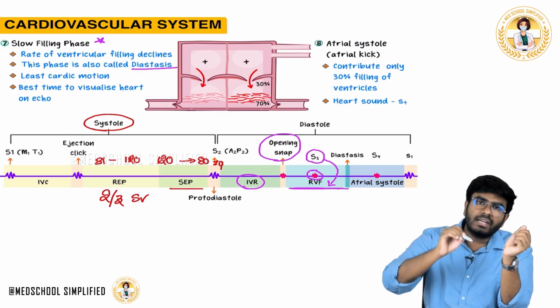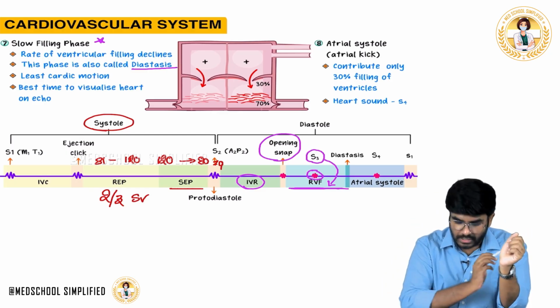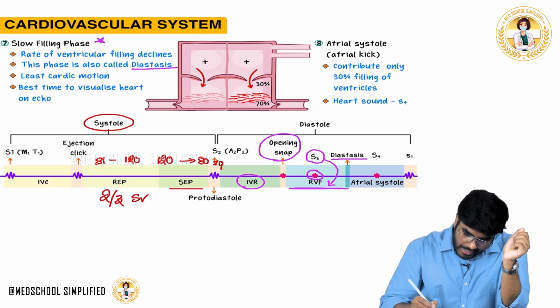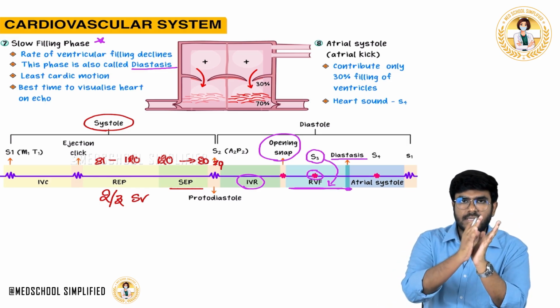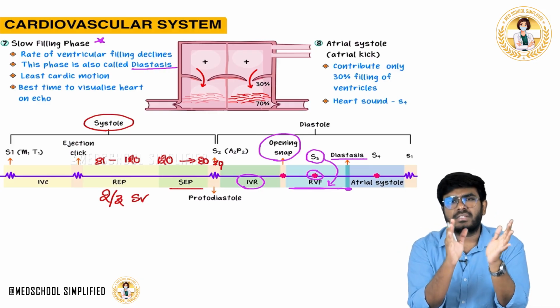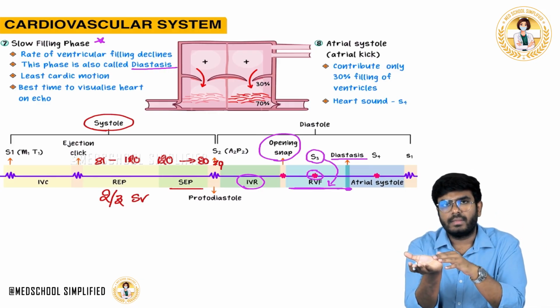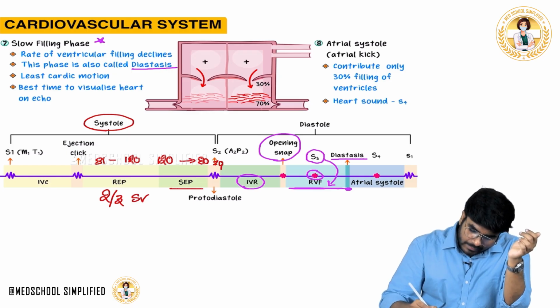Now it will directly fall into the ventricles, which is called diastasis. Diastasis happens at the end of the rapid ventricular filling, after the rapid ventricular filling. After diastasis, again the same thing.